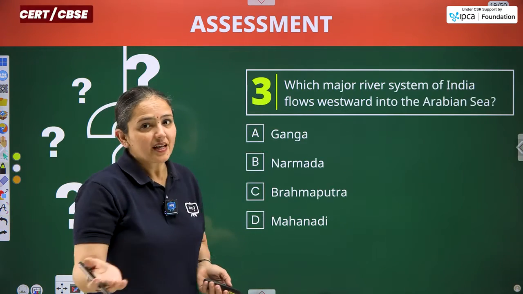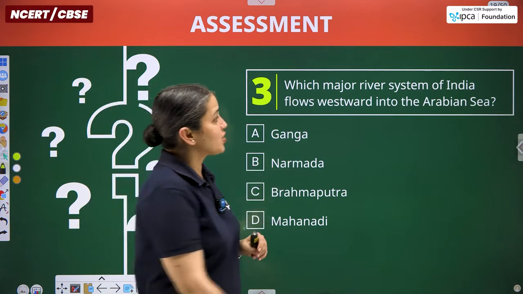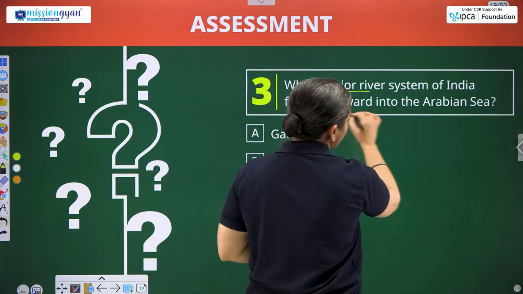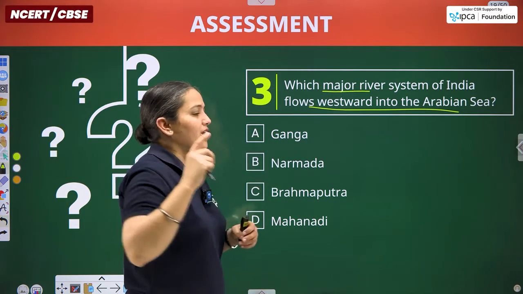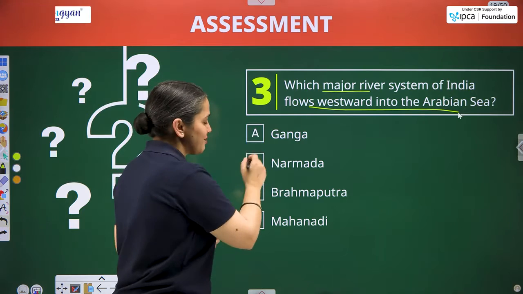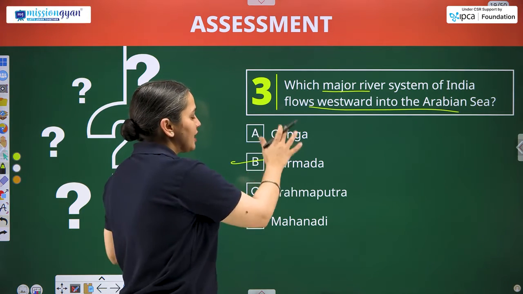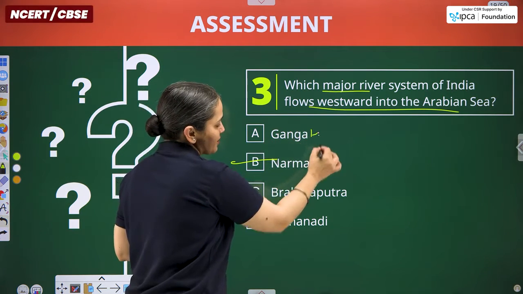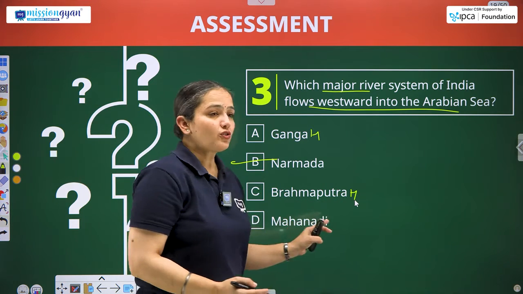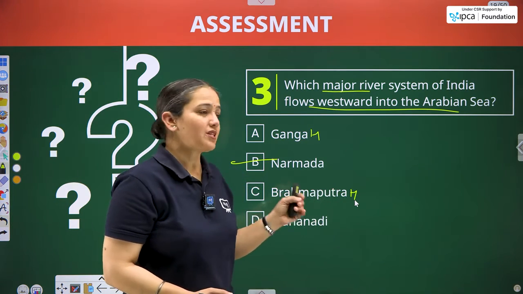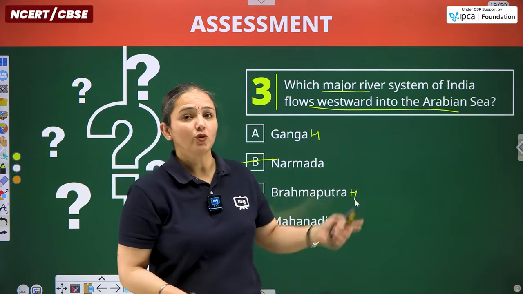Next question, that is the last one for the class as well. Which major river system of India flows westward into the Arabian Sea? Remember, I have just given you the name. If you are unable to recall, I am here to help. So there is your answer. Ganga, the Himalayan river system, Brahmaputra, Himalayan river system, although Mahanadi belongs to the Peninsular river system itself, but it flows towards the Bay of Bengal.